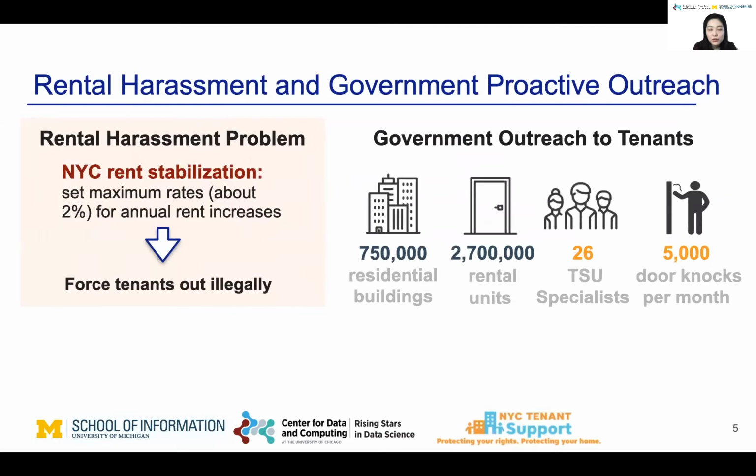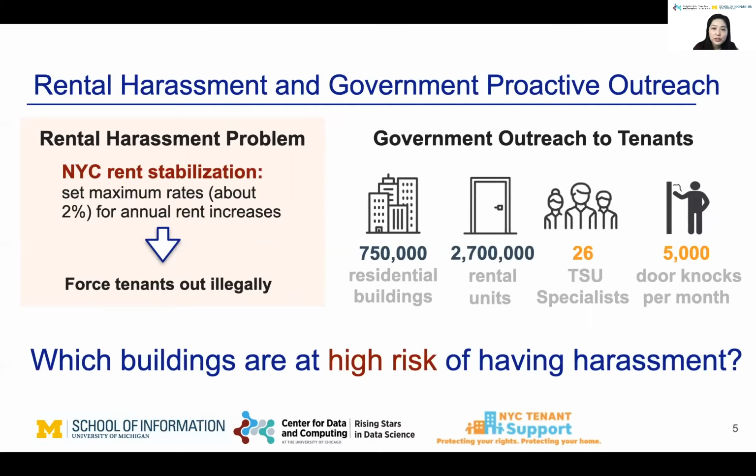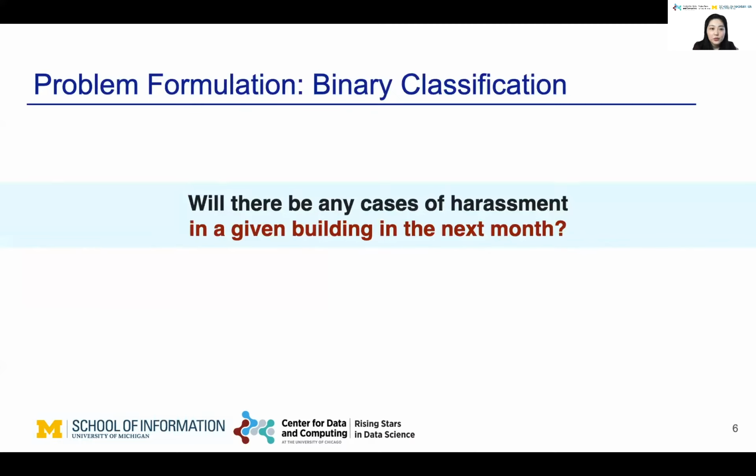To help with rental harassment, New York City's mayor's office established a tenant support unit to proactively reach out to tenants. They go across the city and knock on doors to identify potential harassment. However, the task is daunting given there are too many rental units and only 26 TSU specialists. So it's very important for them to know which buildings are at high risk of harassment so that they can prioritize their outreach to these buildings. This is where we can help.